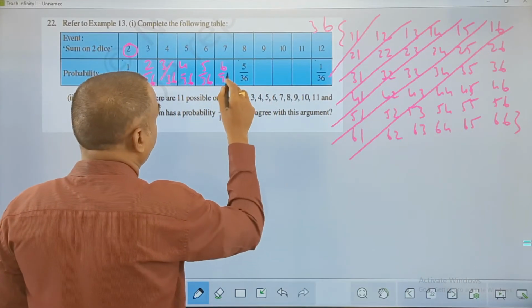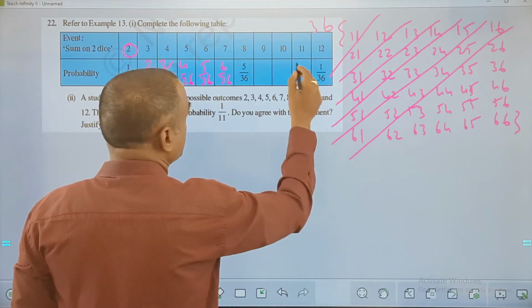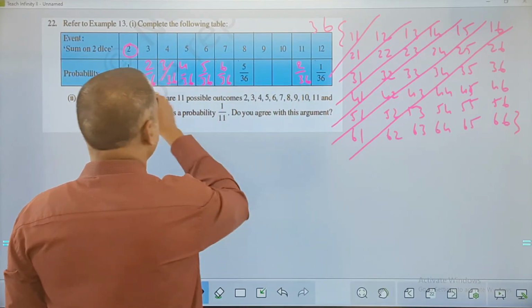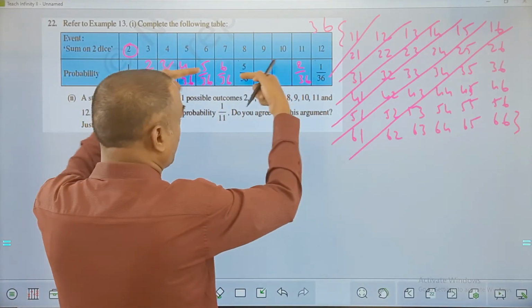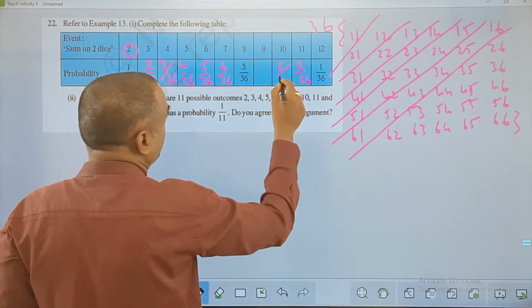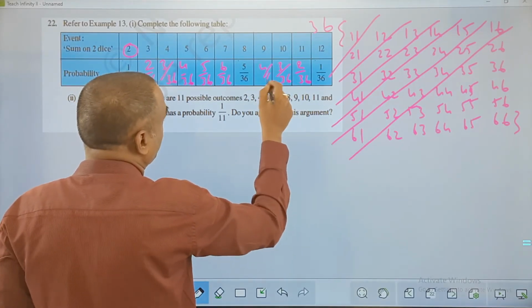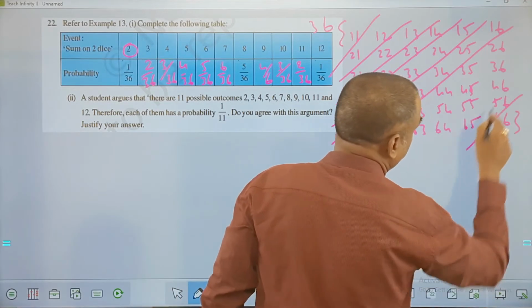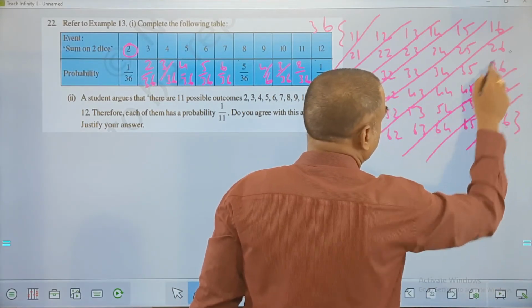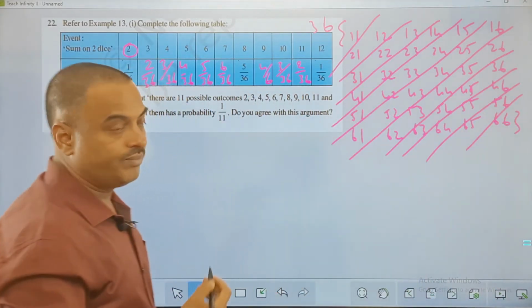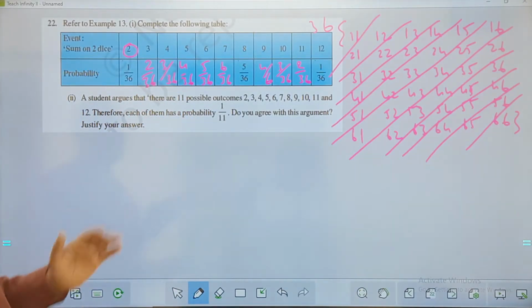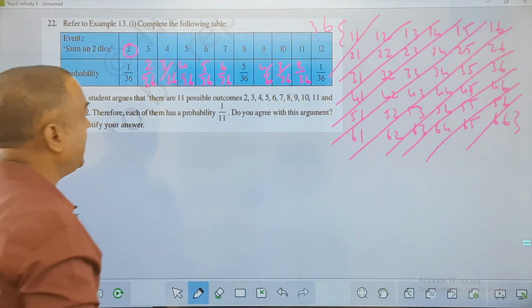6 out of 36, and this goes in reverse order. This is 2 by 36, same as this in reverse order. So this will be 3 out of 36 and 4 out of 36. So this is 12, this is 11, this is 10, this is 9 and so on. So you know how to arrange the rest, and do you get this array? Okay. Next question.